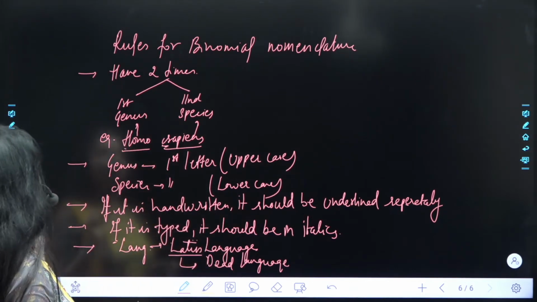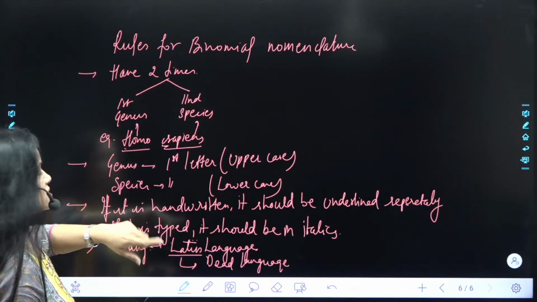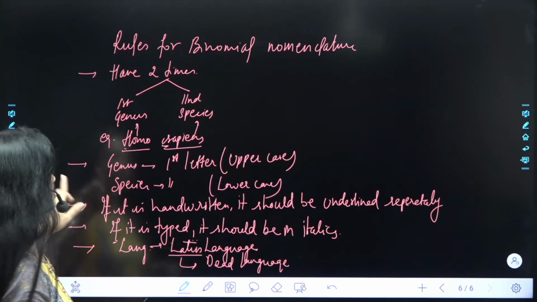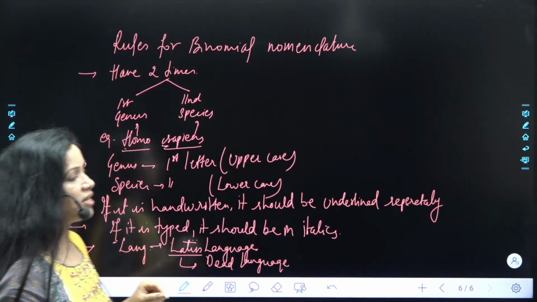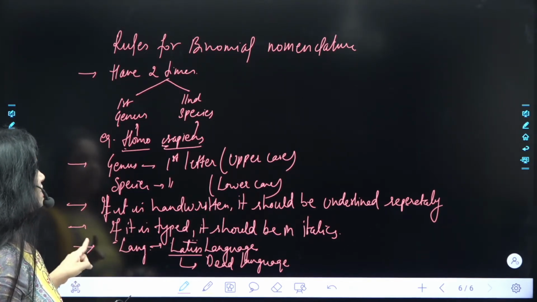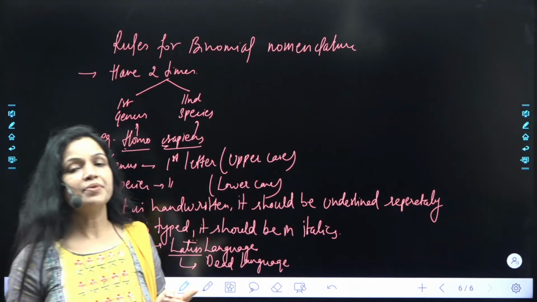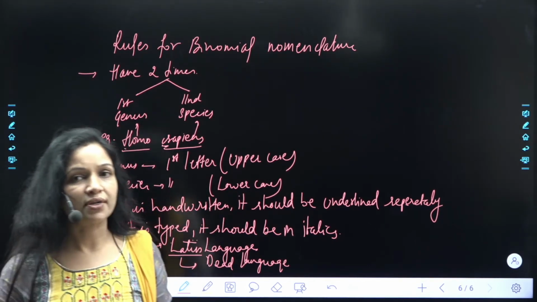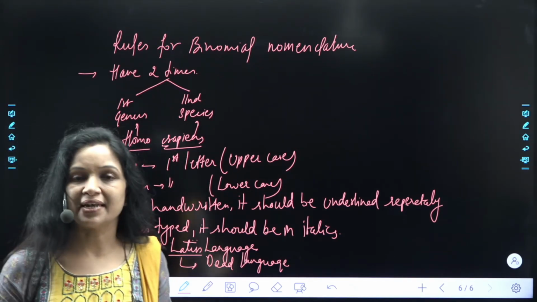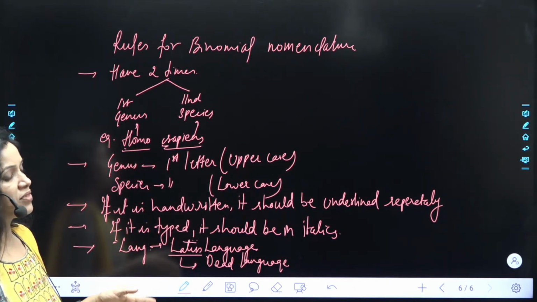तो हमने कौन कौन से 4 points पढ़े? That is, first there should be 2 names. First is genus, second is species, right? Number 2, the first letter of the genus will always be capital. The first letter of the species will always be in lowercase. ठीक है? Then if it is handwritten, it should be underlined separately. If it is typed, it should be in italic font. Last one, that it should be taken from Latin language, because Latin language is the dead language. समझ आई यहाँ तक कहानी सबको? Yes?